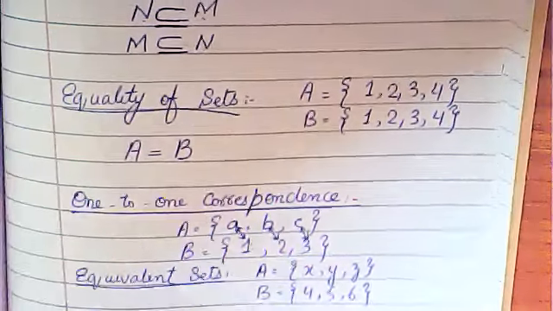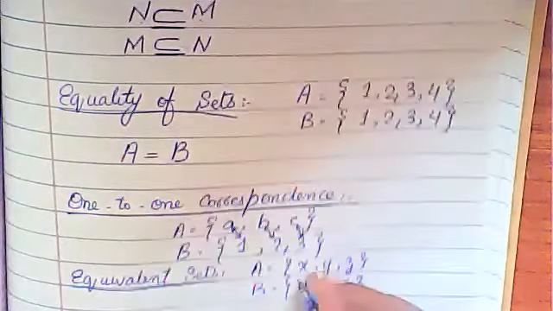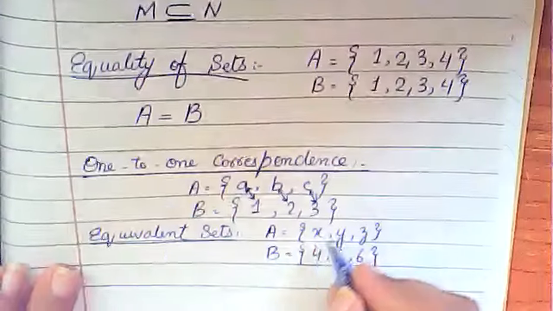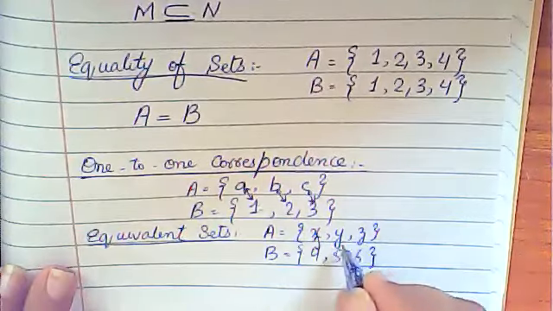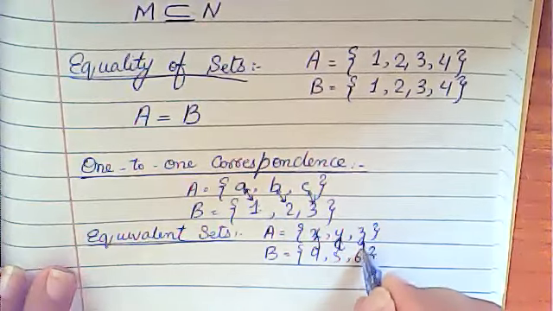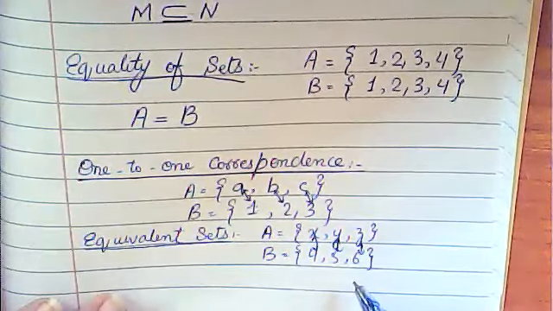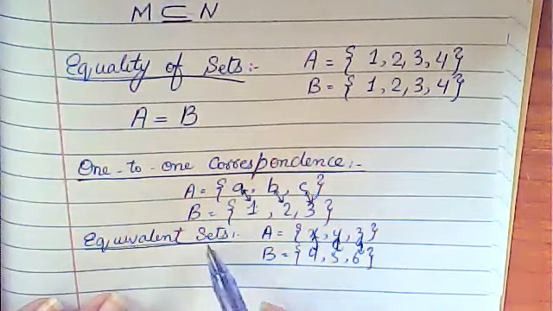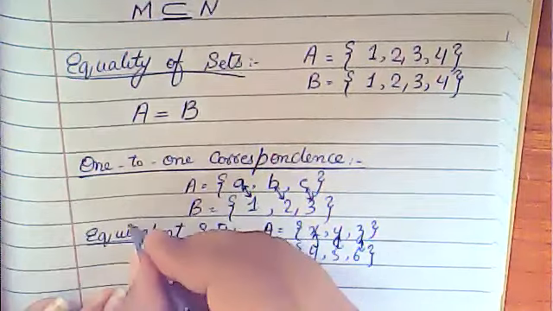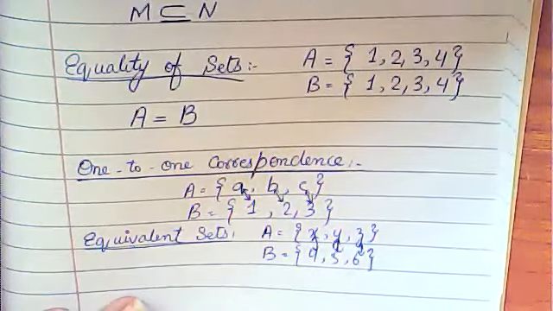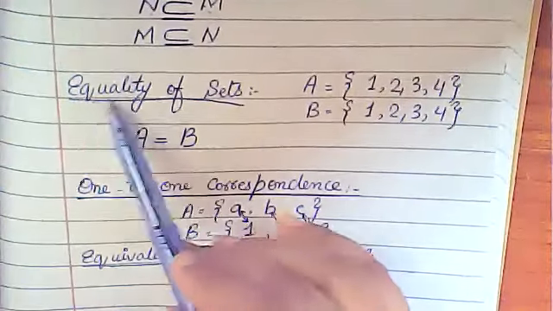Can you establish one-to-one correspondence here? Yes: this one with this one, this with this one, this with this one. So you will say that these are equivalent sets. These are not equal sets.